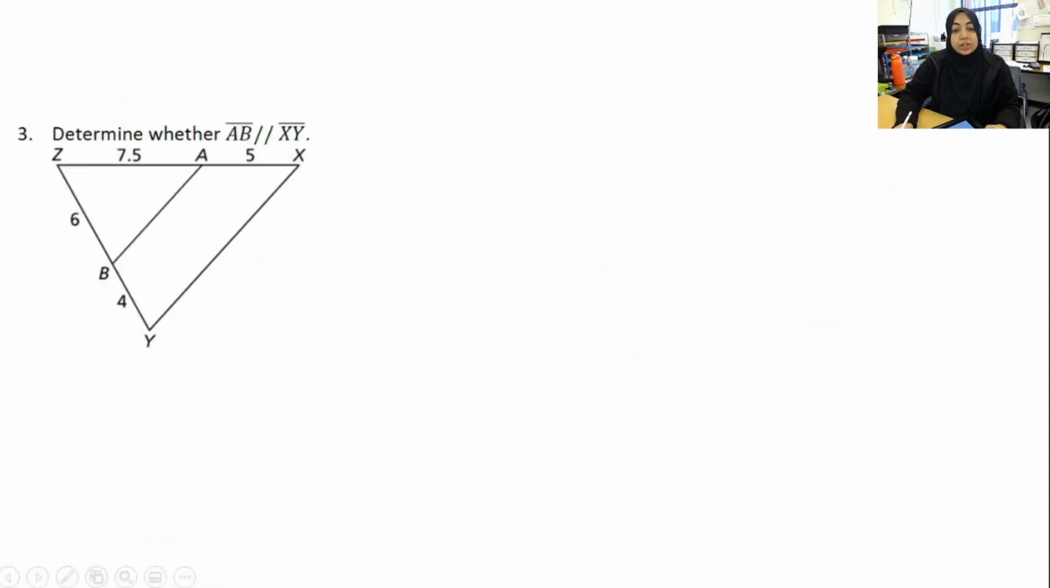This one is saying determine whether AB is parallel to XY. In order to be able to say that AB is parallel to XY, those two ratios do have to be equal to each other. So this over this has to be equal to this over this. And if it's not equal, then they are not parallel. So 7.5 over 5, is that equal to 6 over 4?